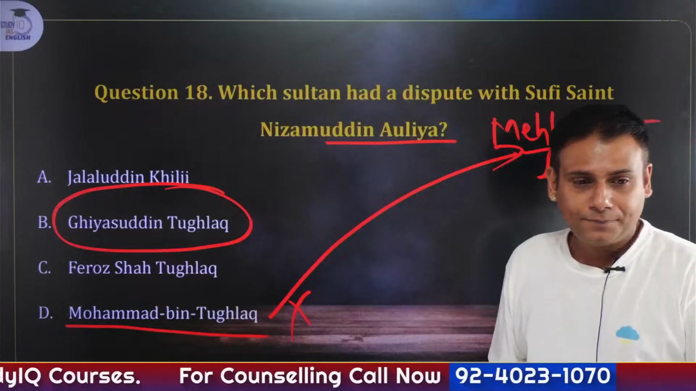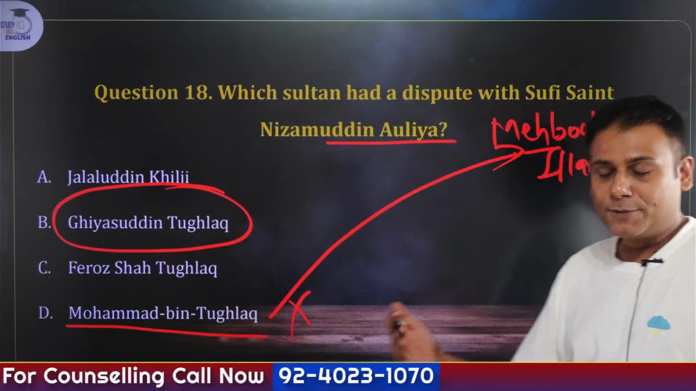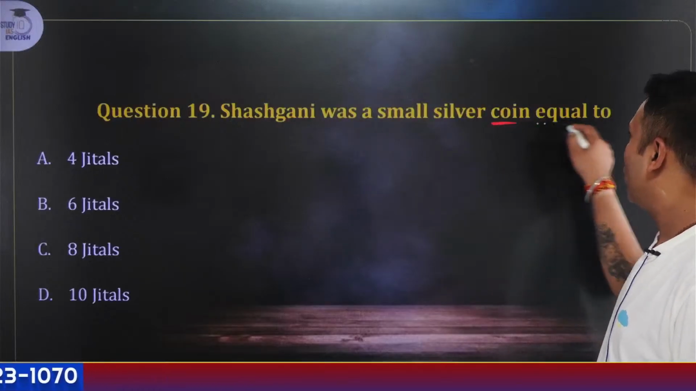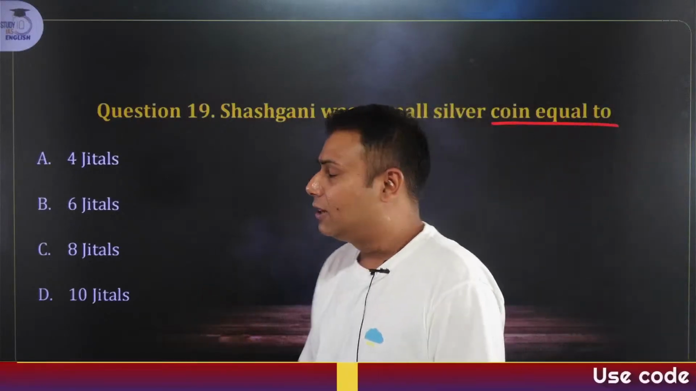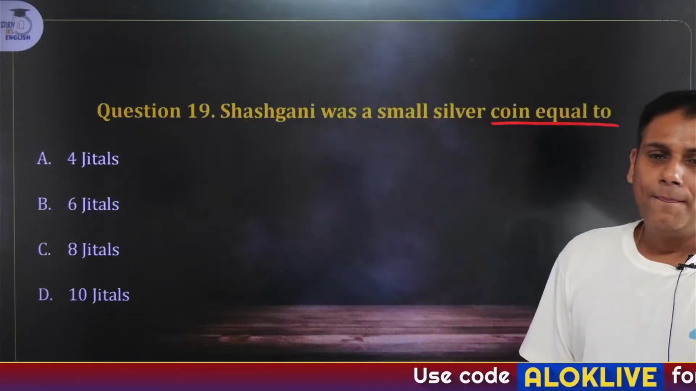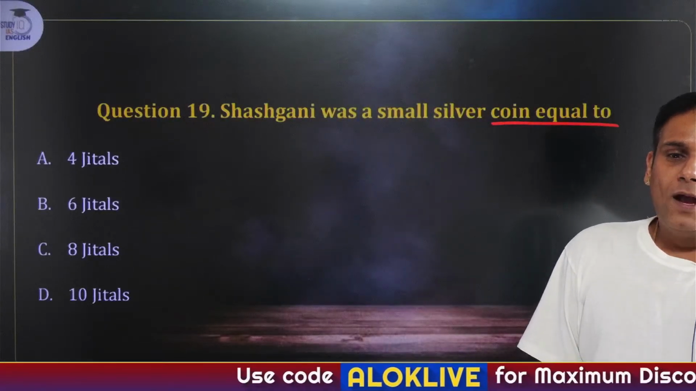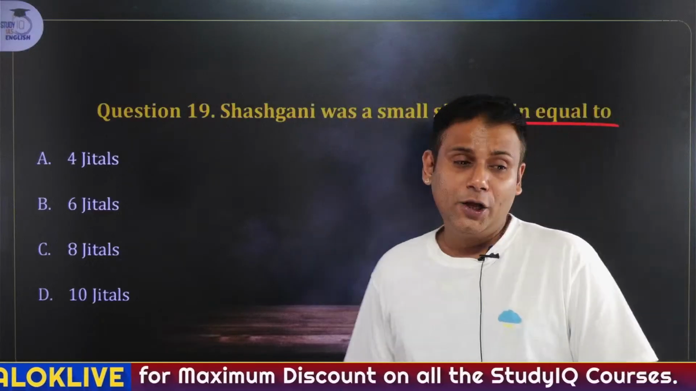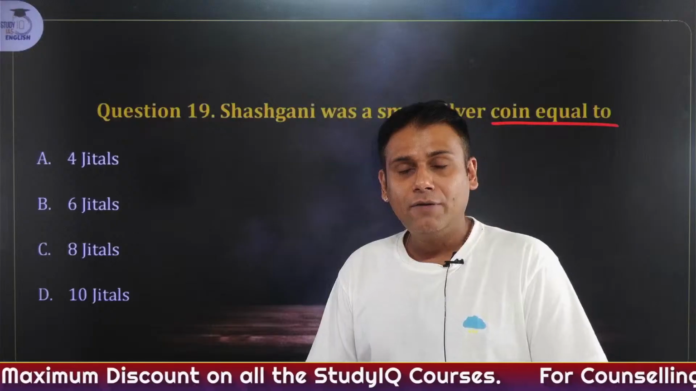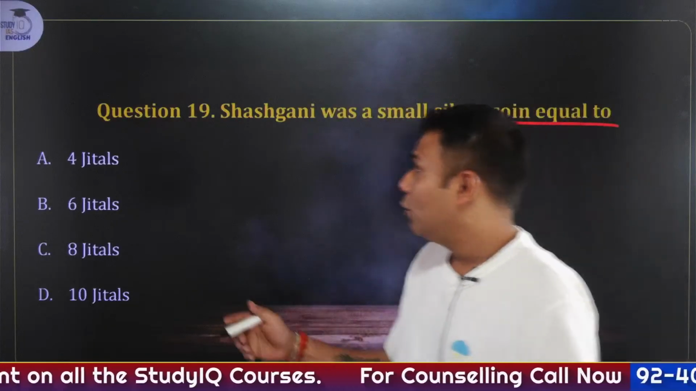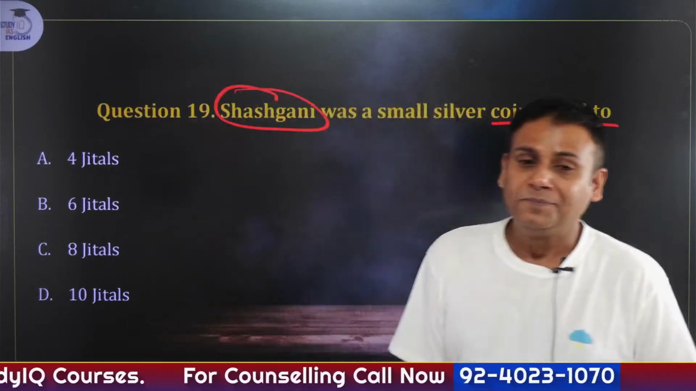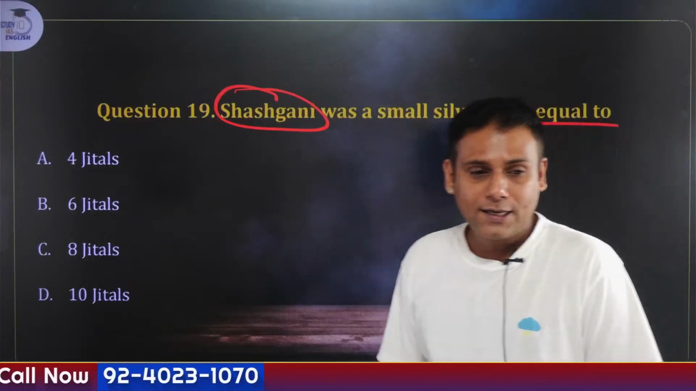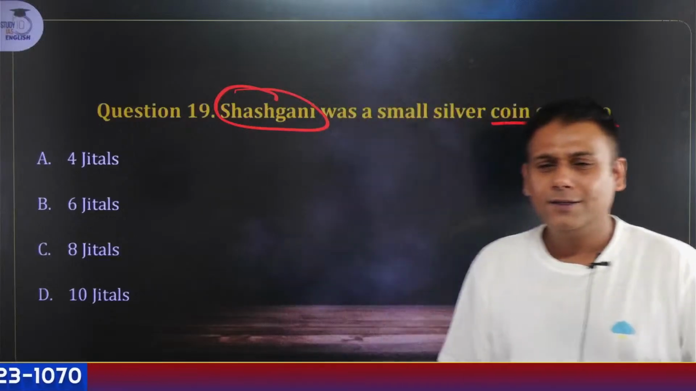Yes, very good, Kumar. Very good. So let's move on with the next question. Shashgani was a small silver coin equal to how many jital? It's a factual question. As I have told you, particularly the silver tanka and copper jital were being introduced by Iltutmish. So Shashgani was a small coin, particularly equivalent to how many jital? Small silver coin. Answer. Just take a wild guess.